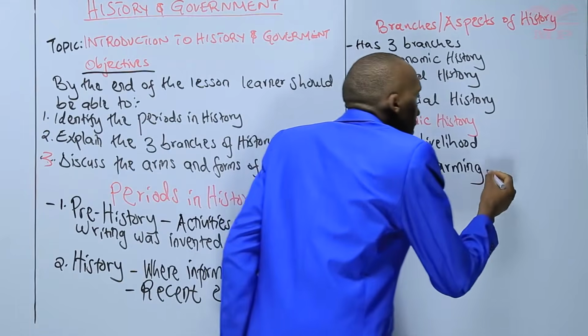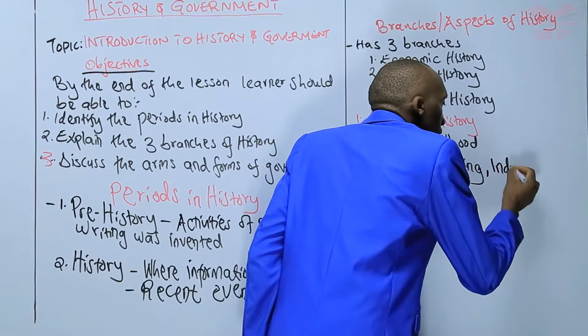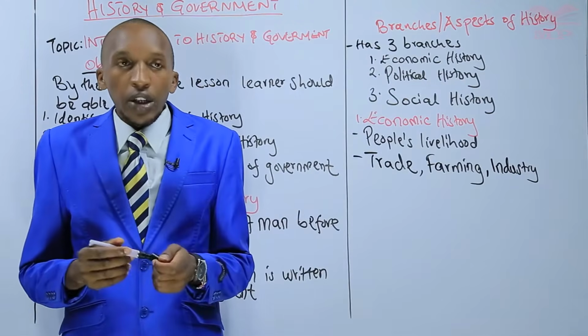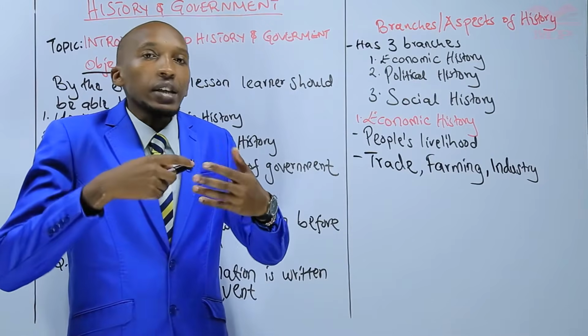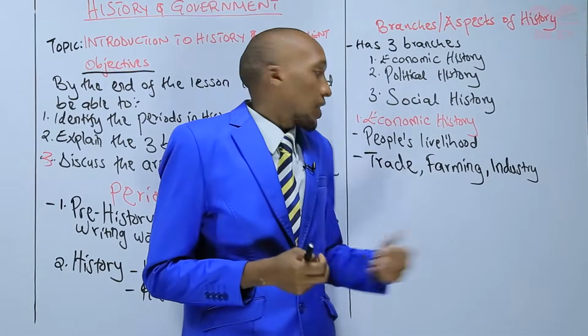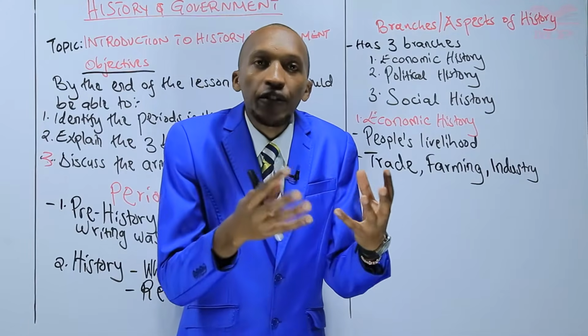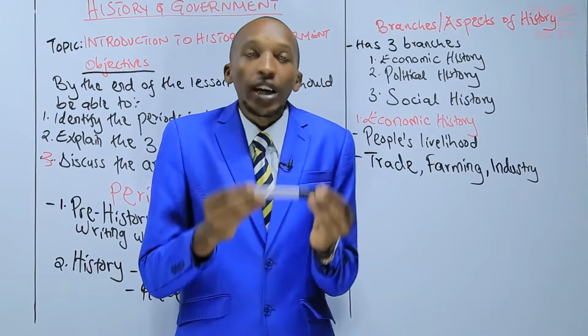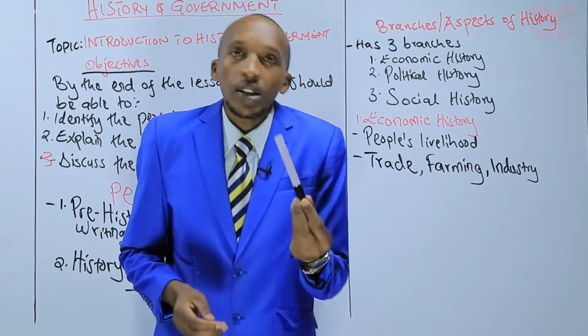And then we have industry. When you talk of industry, that is production of physical goods. You produce a physical good that can be seen. For example, the pen I'm having here is produced in an industry.